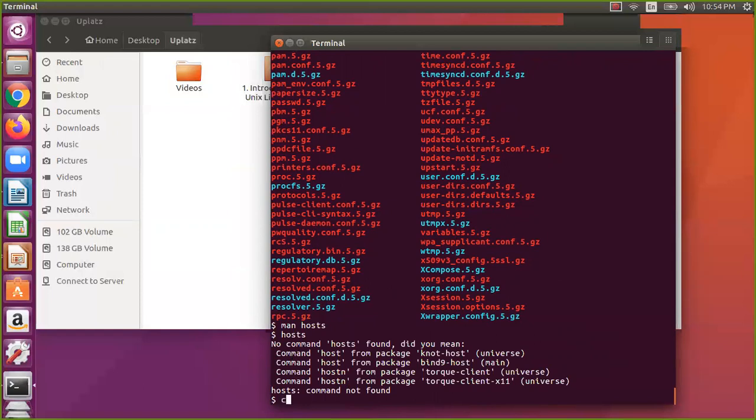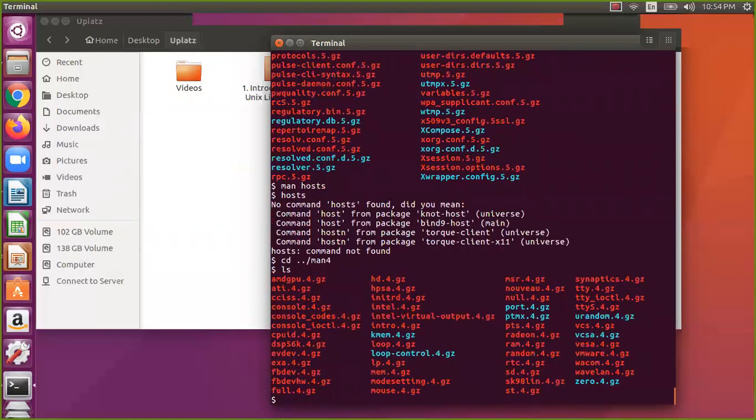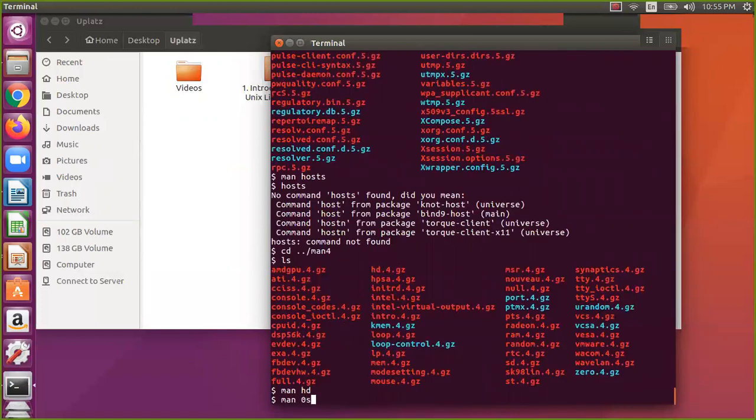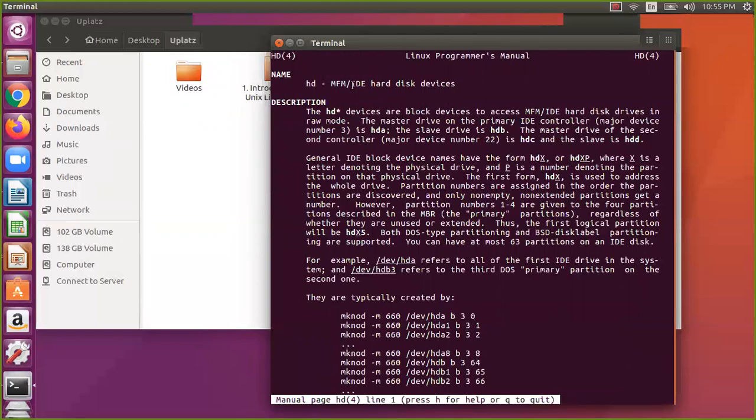You can check the remaining sections also, like man 4. You can see man hd, so you can experiment on that. Man hexadecimal dump, but you want section 4, so I say -s 4 hd. You can see the hard disk drives information, hard drive information.